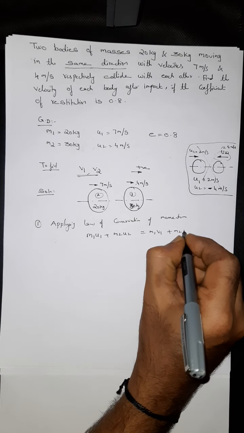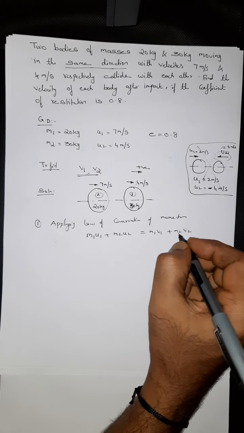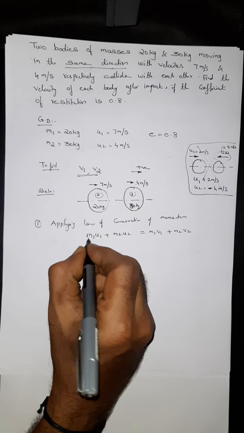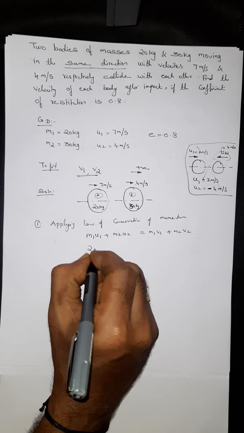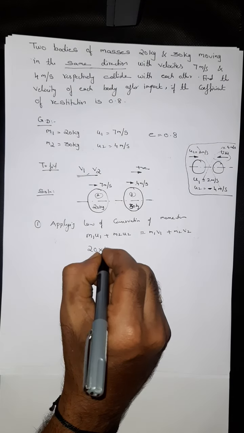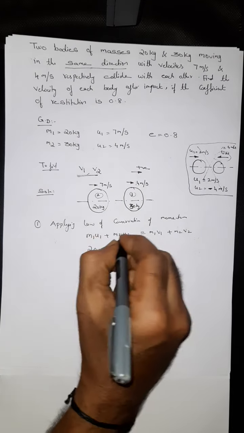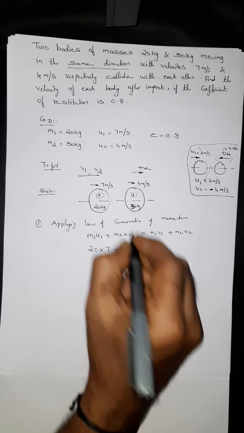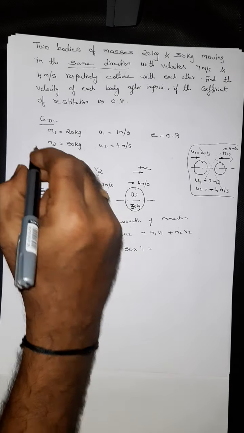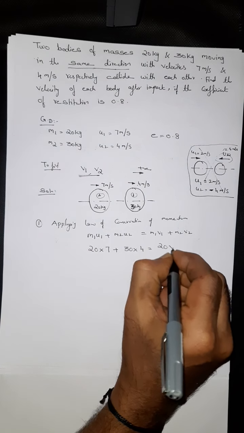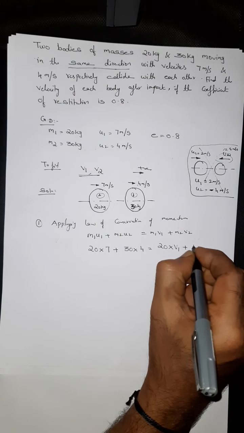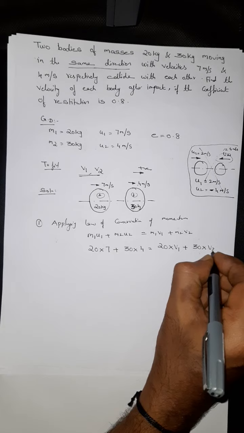So m1 is 20, u1 is 7, plus m2 is 30 into u2, 4 meter per second, equals 20 into v1 plus 30 into v2.